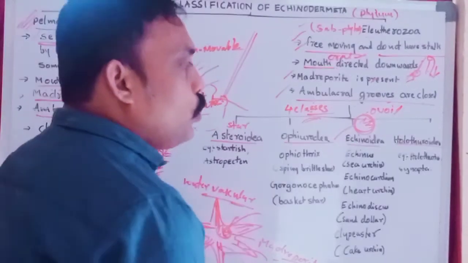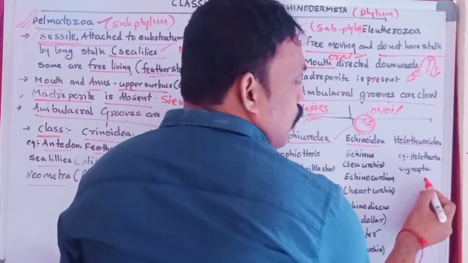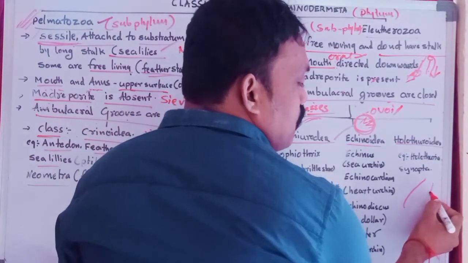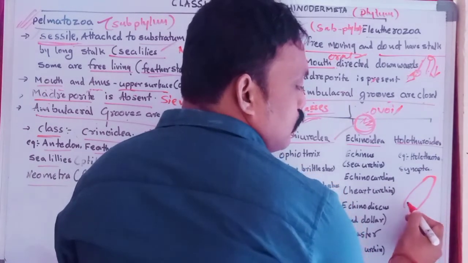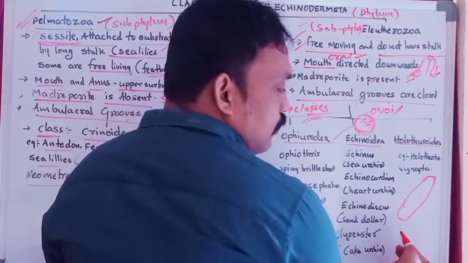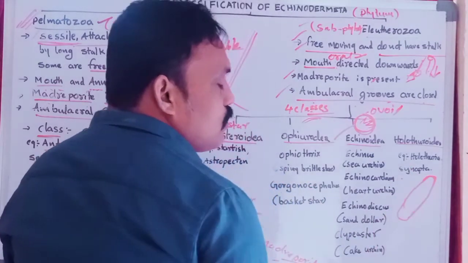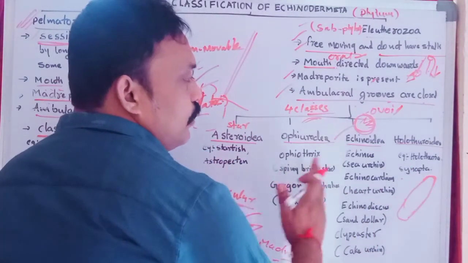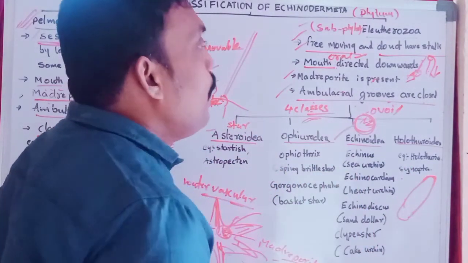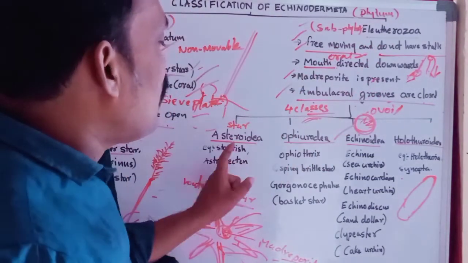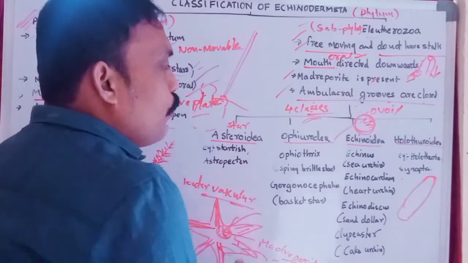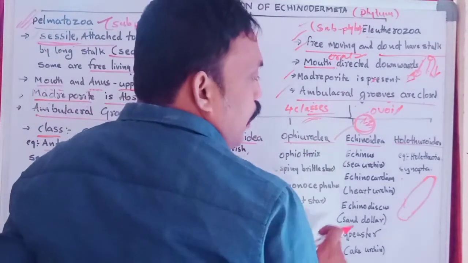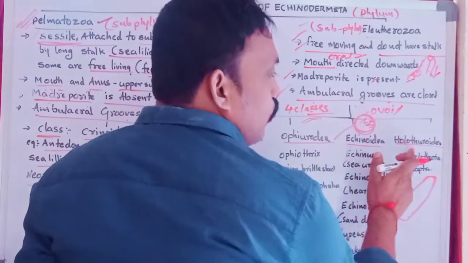And Holothuroidea, especially with a polyp structure, nothing but we can call sea cucumber like structure. Okay, these organisms are classified into four classes. That means Eleutherozoa is classified into four classes: Asteroidea, Ophiuroidea, Echinoidea, Holothuroidea.